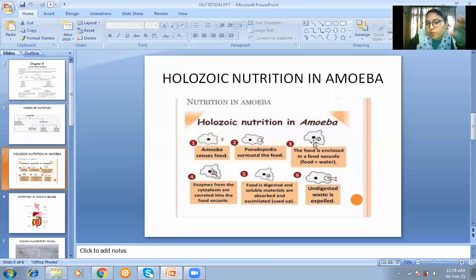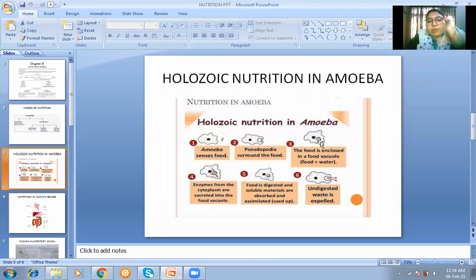When the food particle is inside the body of amoeba, you still cannot say that it is truly inside the body, because it is still in the vacuole. ठीक है, the membrane of the food vacuole also needs to be broken down. Only then can you say that the food is actually inside the amoeba's body. Otherwise, until the food is out of the vacuole, amoeba will not be able to use it. So what is to be done? The membrane of the vacuole is to be broken down. That work is done by the enzymes which are secreted by the cytoplasm.